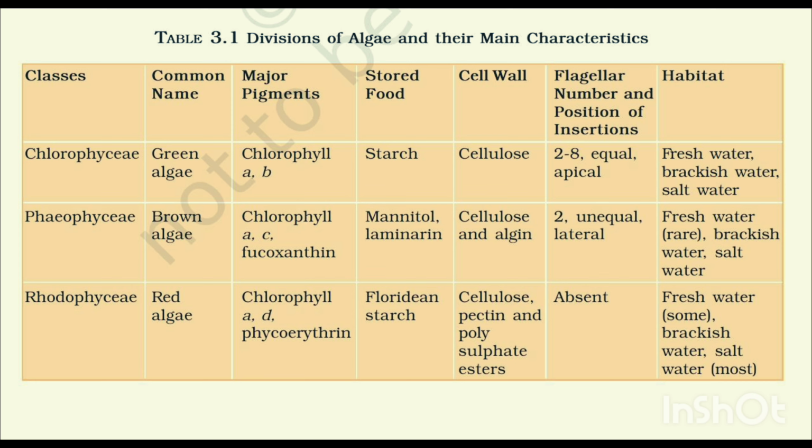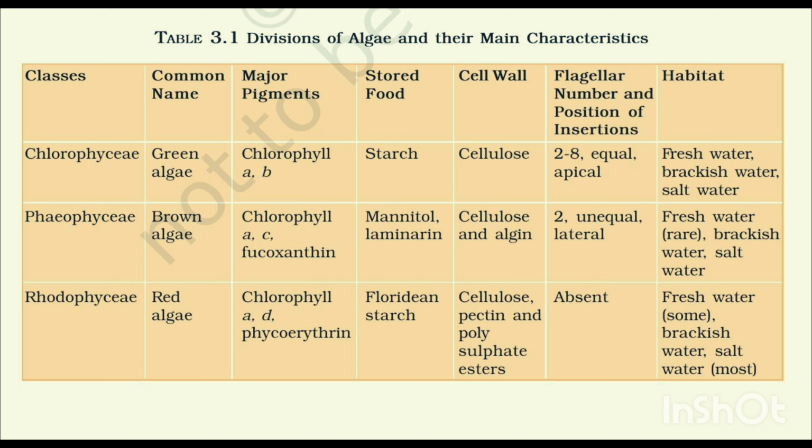Table 3.1 Divisions of algae and their main characteristics. Classes, common name, major pigments, stored food, cell wall, flagellar number and position of insertion, habitat. Chlorophyceae, green algae, chlorophyll a, b, starch, cellulose, 2-8 equal apical, freshwater, brackish water, salt water.